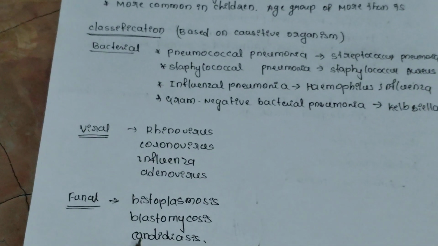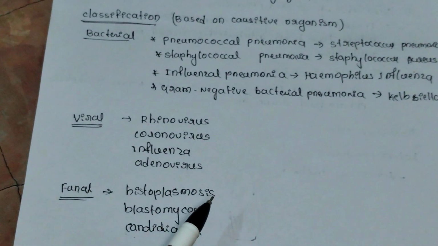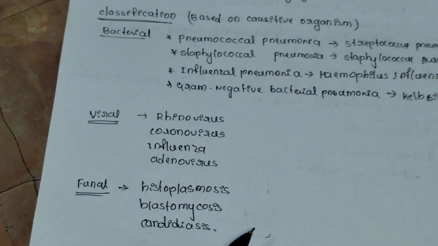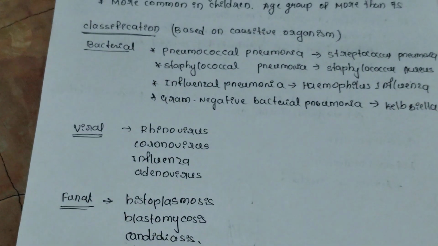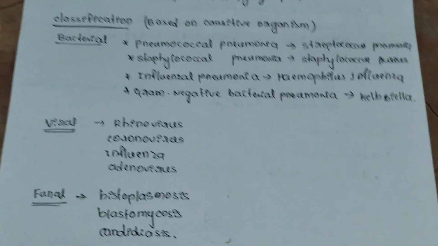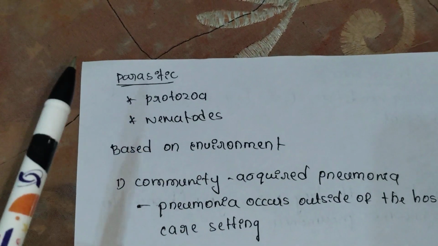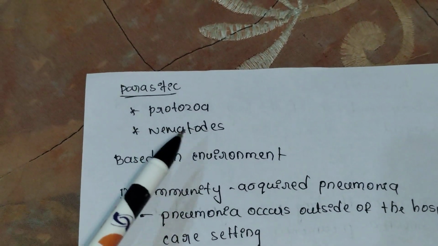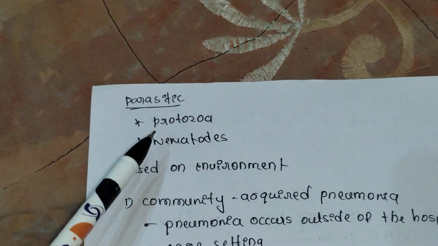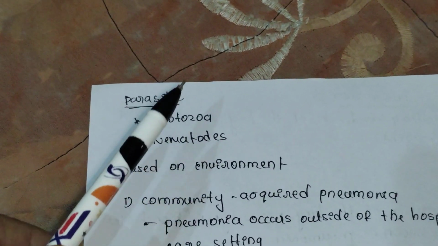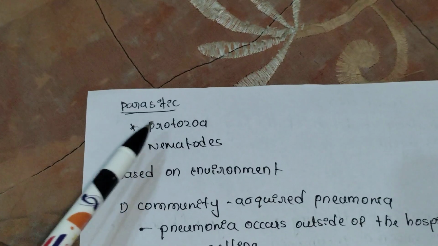Then in fungal infection, there are histoplasmosis, blastomycosis and candidiasis. These are the fungi which cause pneumonia in the respiratory tract. Then parasitic, such as protozoans and nematodes. So these are the four classifications of pneumonia based on bacteria, virus, fungus and protozoans.